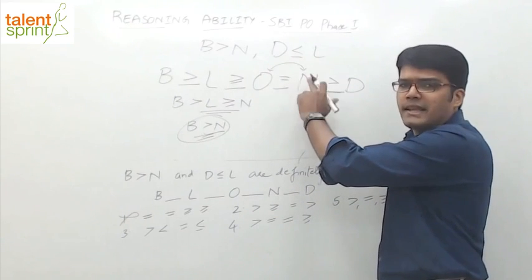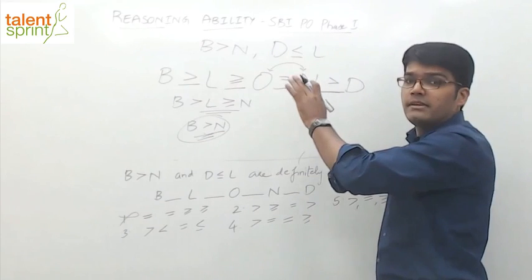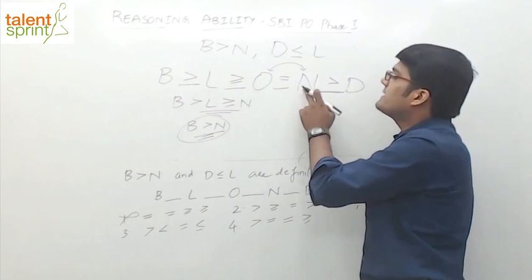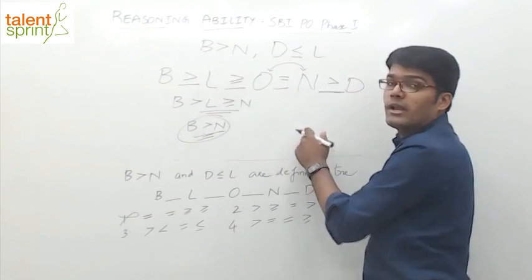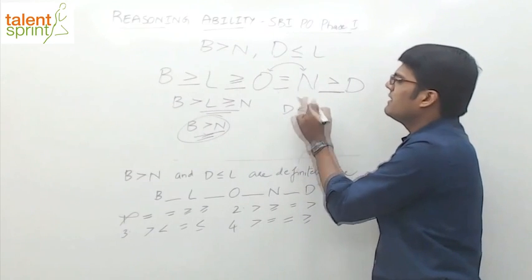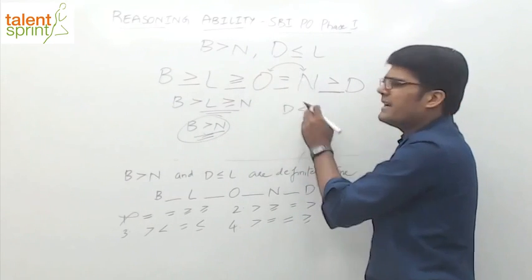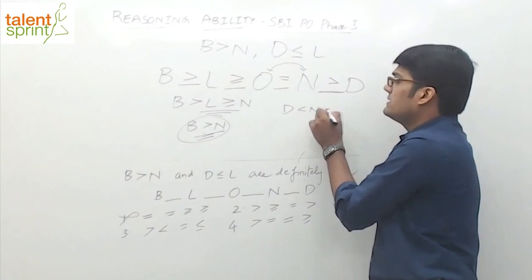Anyone can be considered, either N or O, right? We have discussed all these things in detail in the video. Either N or O. So D is less than N. N less than or equal to L, right? D less than N. I'm avoiding that O equal to O, right? Anyway, N is equal to O, and this is less than or equal to L.